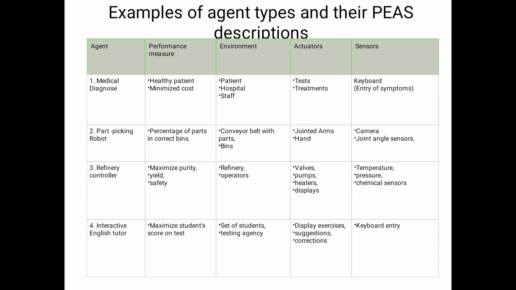So these are the examples of PEAS representation of different task environments. Here in this particular session we considered the example agents as self-driving cars, vacuum cleaners, medical diagnosis, part picking robot, refinery controller, interactive English tutor. This is the information about the nature of environments.